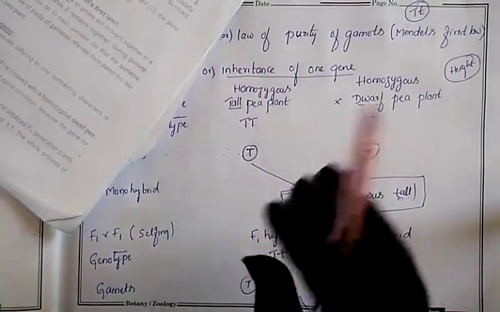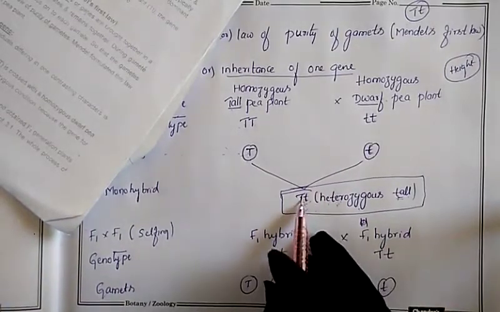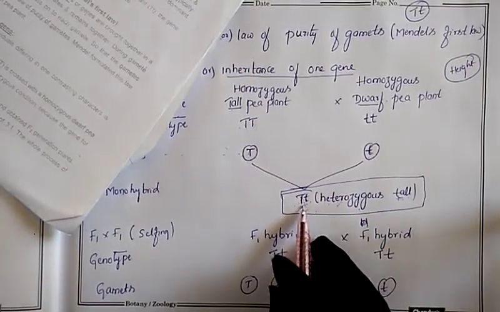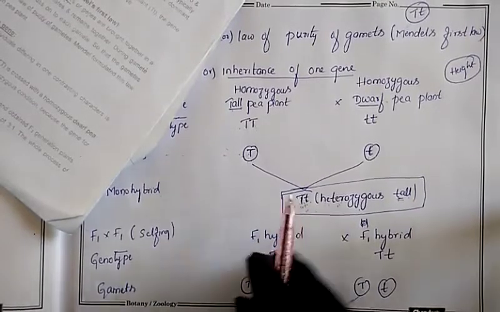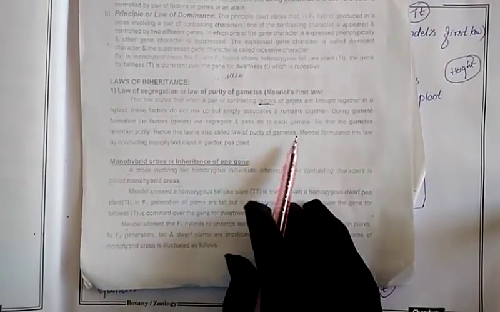They do not come together into one form. They are living separately, and though living separately, they are exhibiting their character. So that is the meaning of purity of a gamete.